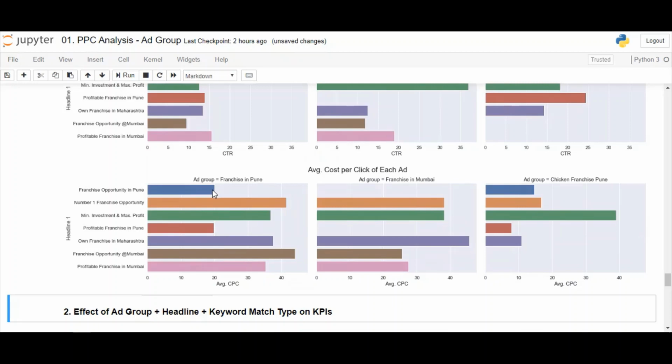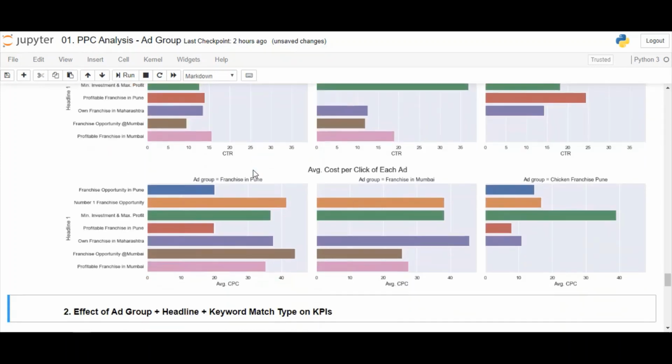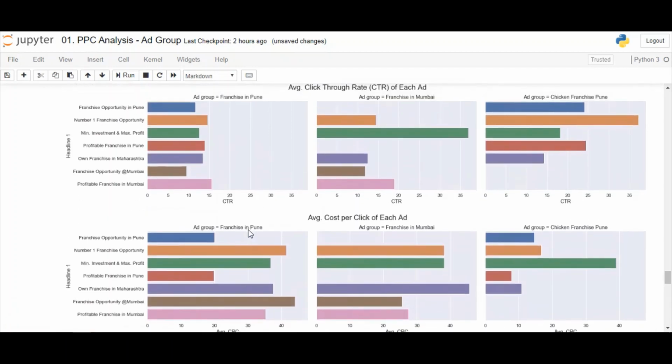So the basis on which we decide the best performing headline is that it should have a high CTR and it should have a low CPC. So when I apply this criteria, I see that profitable franchisee in Pune has a high CTR and a low CPC. So let me note this down.